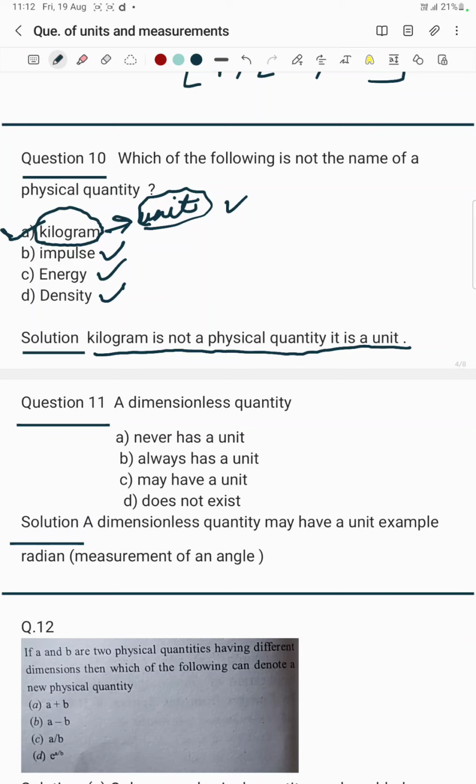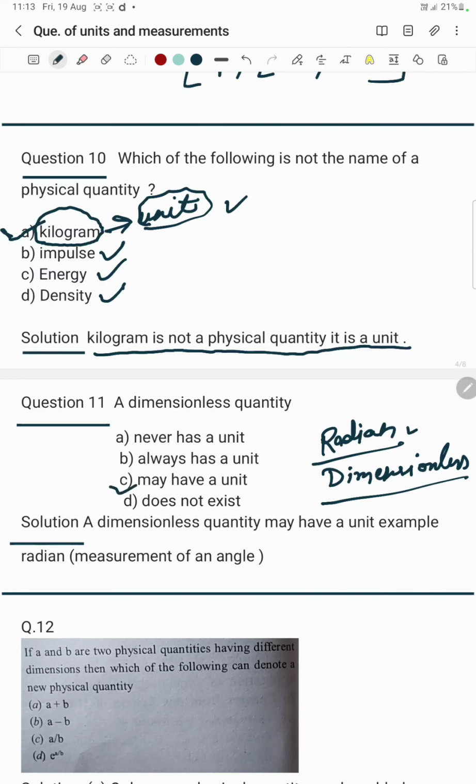if you talk about radian, the measurement of angle, radian is dimensionless. A dimensionless quantity is a quantity which doesn't have any dimensions. So a dimensionless quantity may have a unit. For example, radian, which is an exception, can be said as an expression in units and measurement.